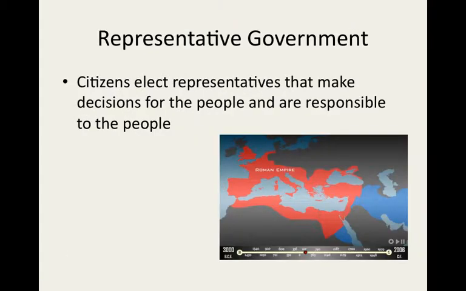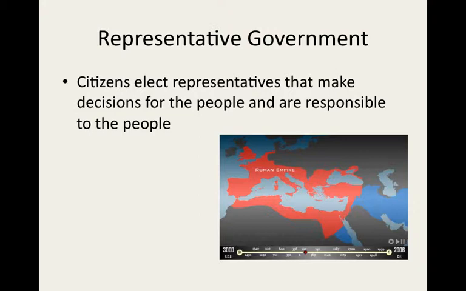Moving on to representative government. In a representative government like we have in the United States, citizens elect representatives that make decisions for the people and are responsible to the people. Imagine if every person in the United States voted on every law that was being considered. Do you think we would ever get any laws passed? Probably not, even fewer than we get passed now.